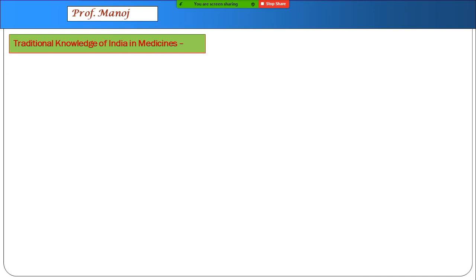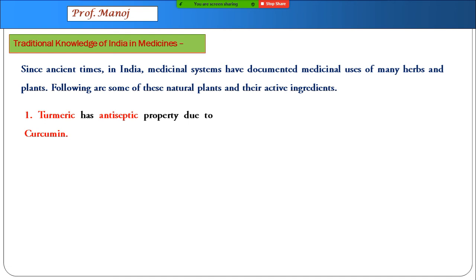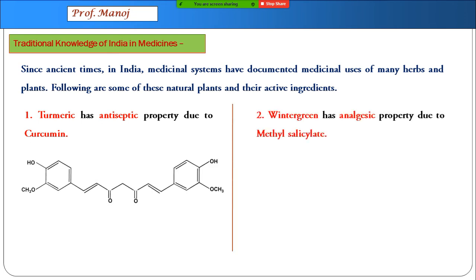We have a small section about traditional knowledge of medicines in India. We have been using a lot of chemicals even at home as home remedies. The first of them is turmeric. We know the antiseptic property of turmeric. That is because of a chemical called curcumin. Wintergreen has another, analgesic property. Its chemical is methyl salicylate. Now this exists naturally in the oil of the wintergreen plant, but we know this by another name in India, called Iodex. Iodex basically contains only methyl salicylate.